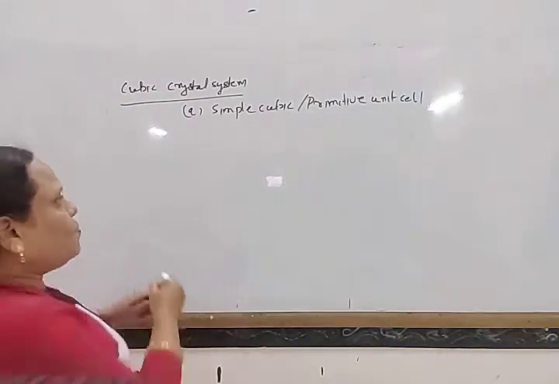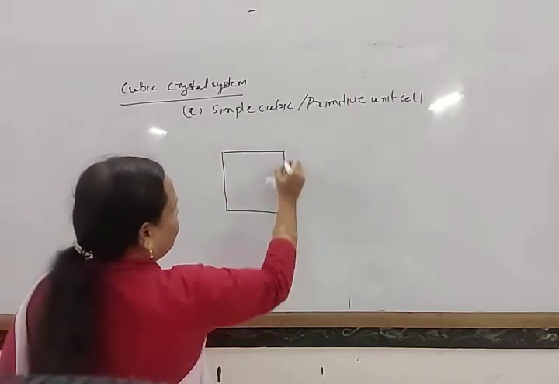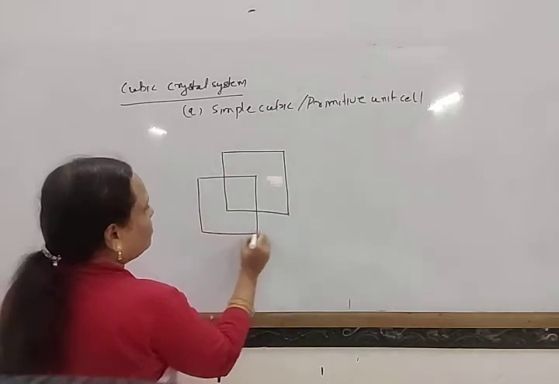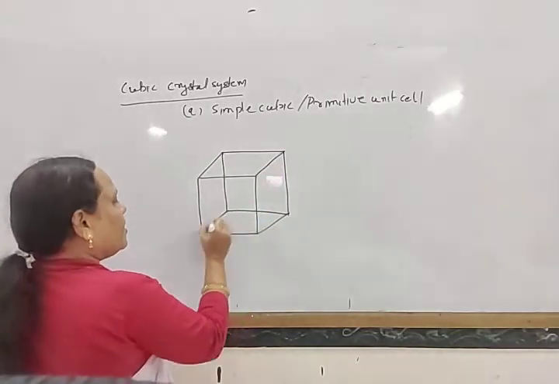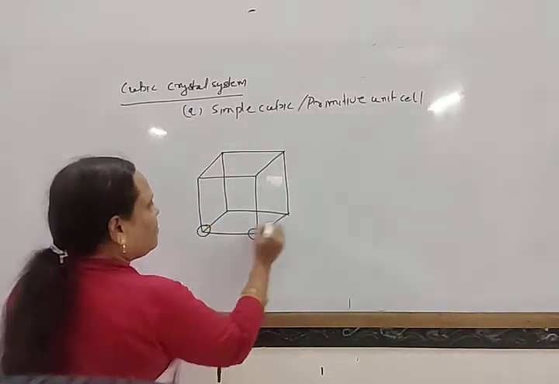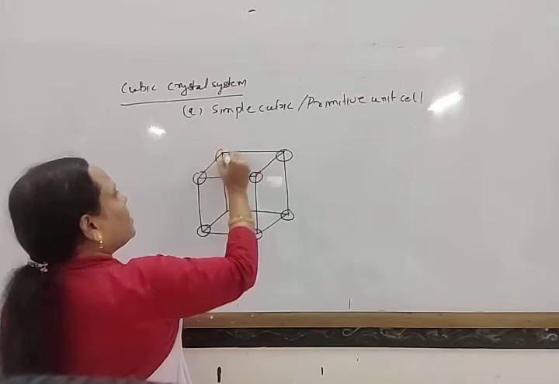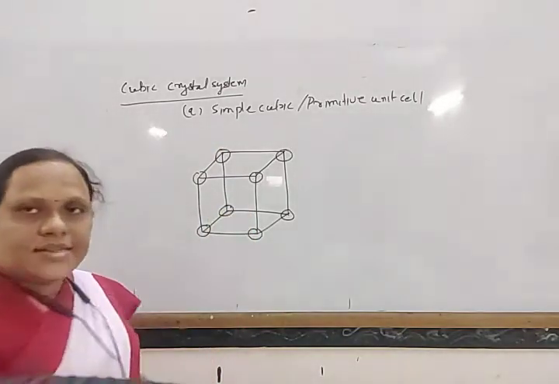Look here, this is one cube, and the constituent particles are present only at the corners of the cube. There are 8 corners, hence 8 particles are there.